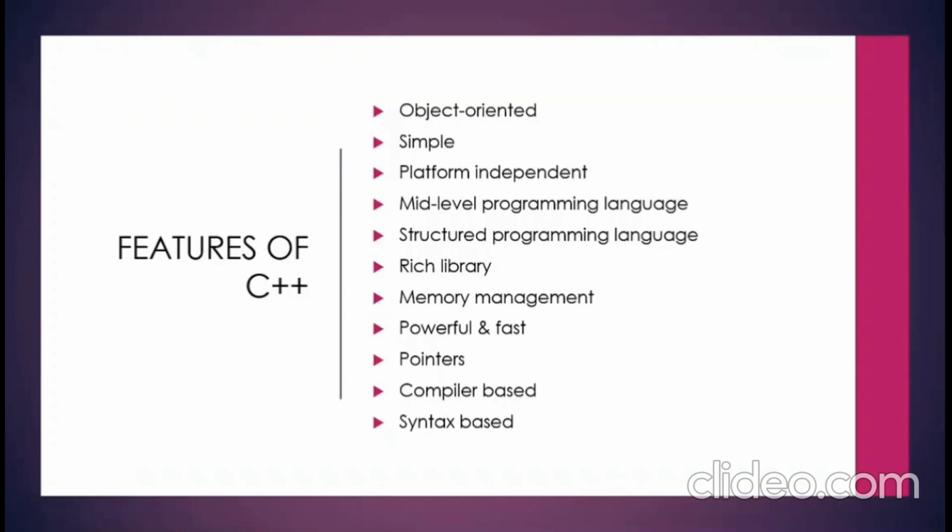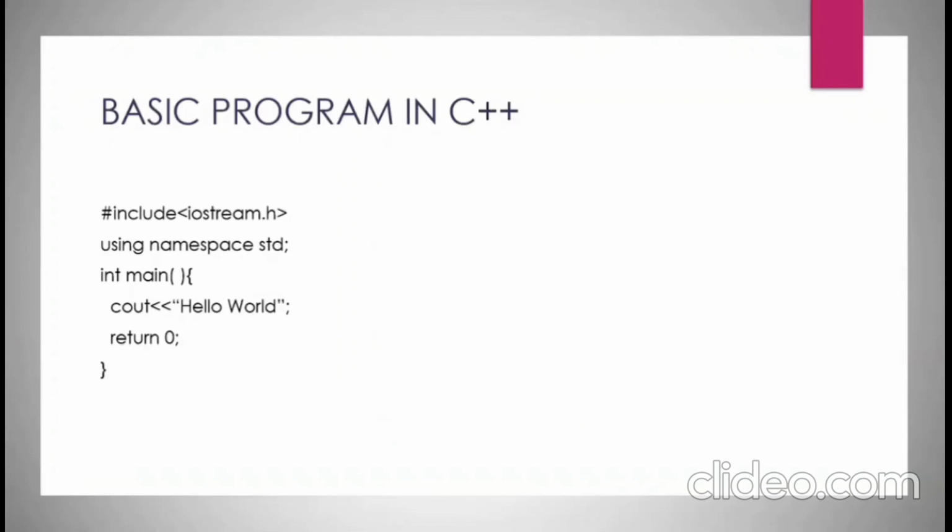It uses pointers. It is compiler based, means that the code is in human readable form, but a machine can only read in 0 1, that is binary form. So we write the code and the compiler converts it into machine readable form. This process is called compilation. It is syntax based. Let's have a look on a basic program in C++.